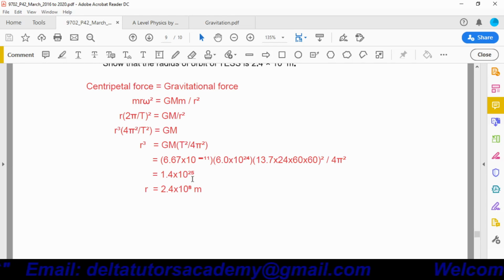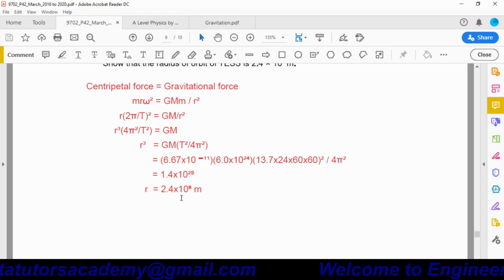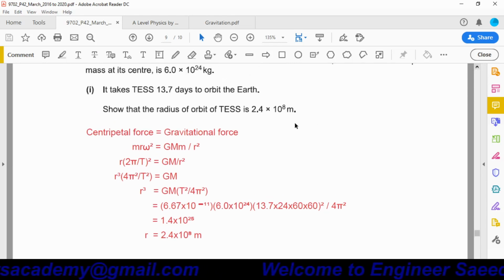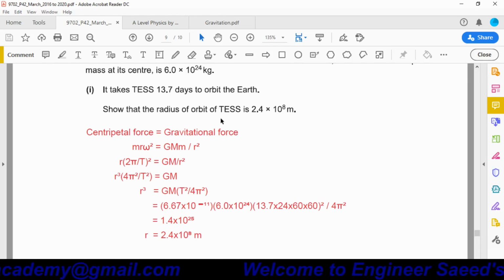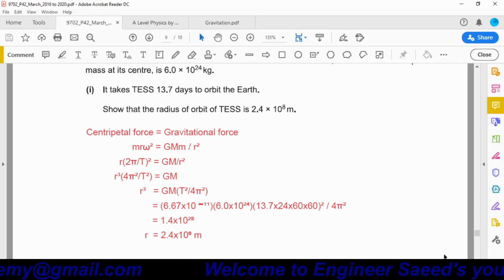This 1.4 × 10^25 is the value of r³, but we need the value of r. So to get r, we have to take the cube root of this value, and by taking the cube root we get the answer 2.4 × 10^8 meters. So we can say the radius of the orbit of the satellite is 2.4 × 10^8 meters.